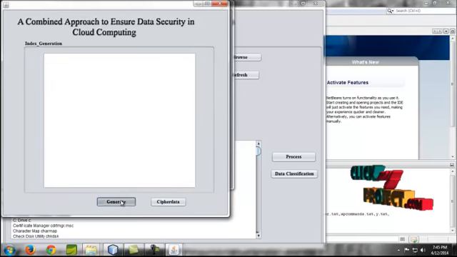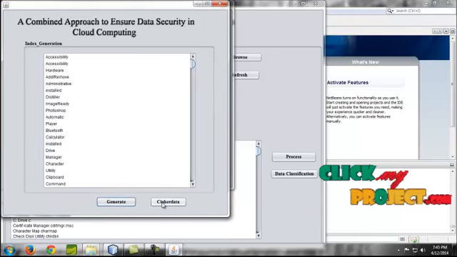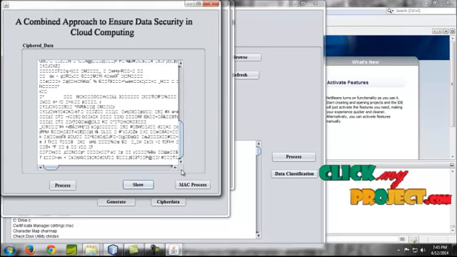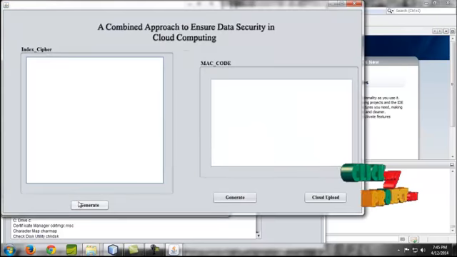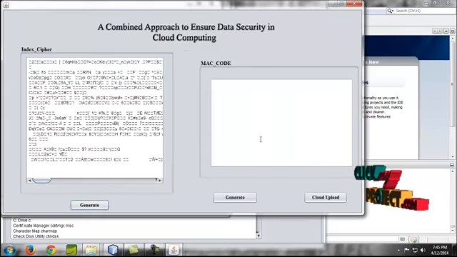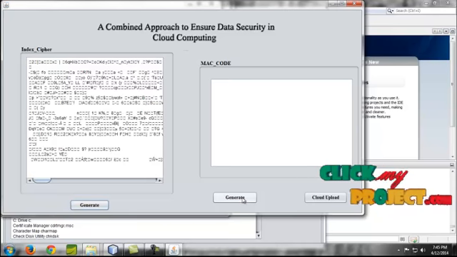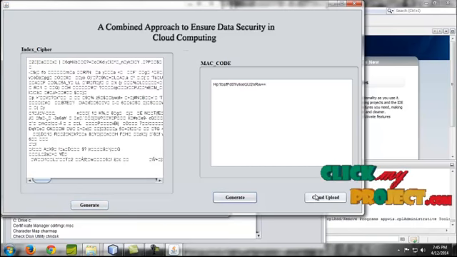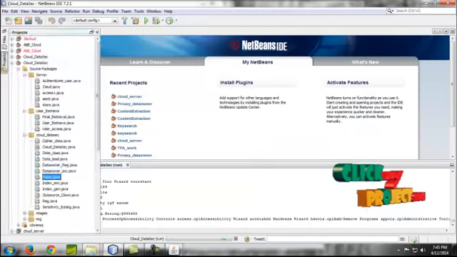After that, we generate the index for the given data, and the data is ciphered using the AES algorithm, and after that the MAC code is generated. Here are the data cipher, the index cipher, and the MAC code, and then we are going to upload the data into the cloud.